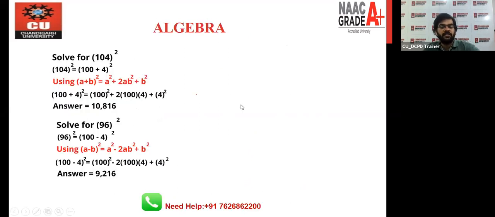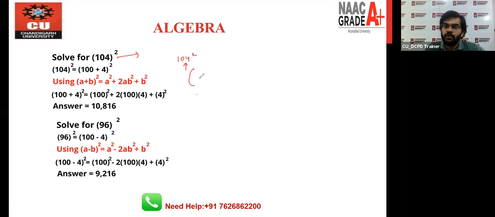We have, let's use the formula first, right? In a simple question, use the formula first. After that, we will apply these formulas in the question. Right? Number 1, let's say you want to find out 104 square. Obviously, you all know how to multiply 104 with 104. We all know, but how to use the formula here?